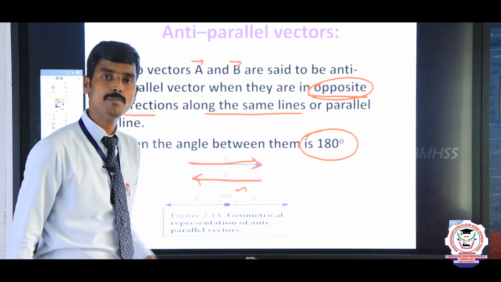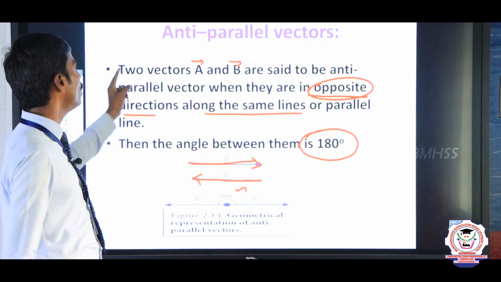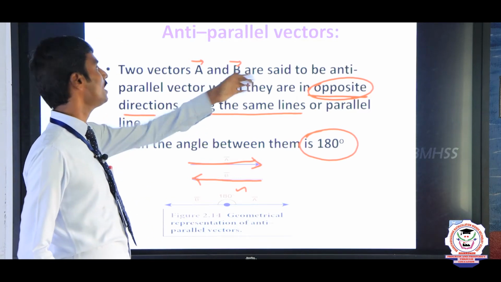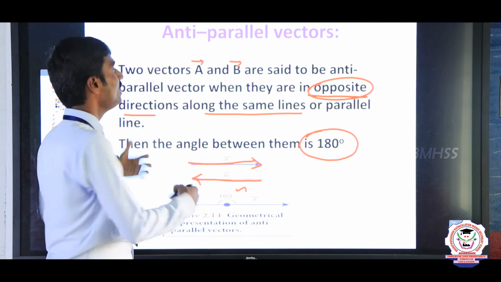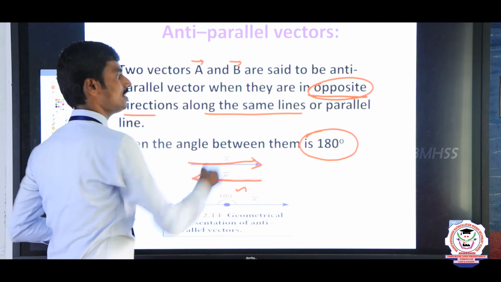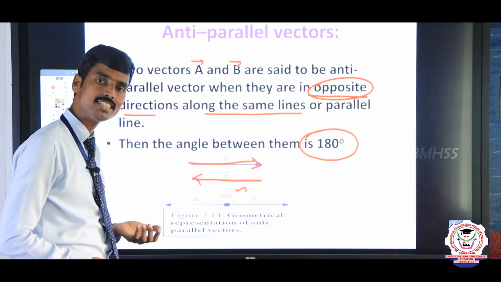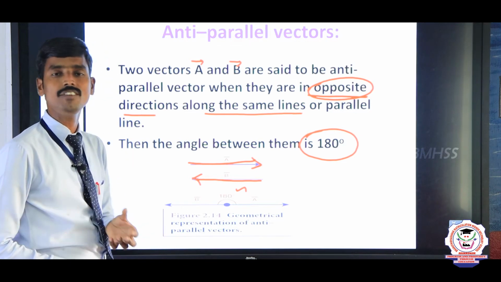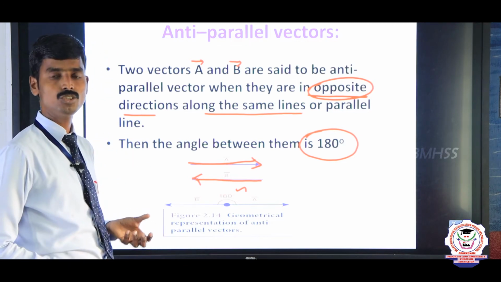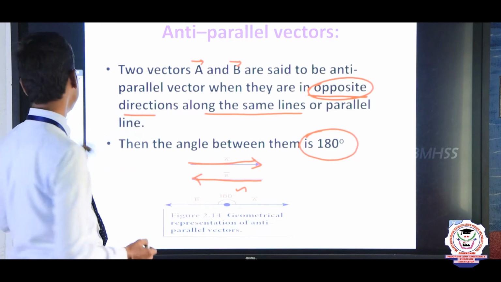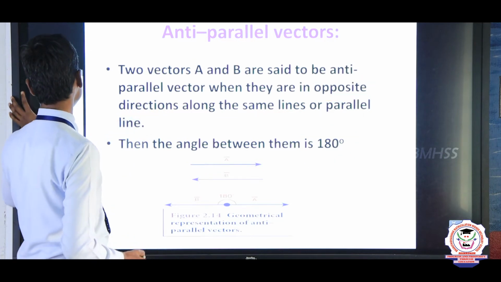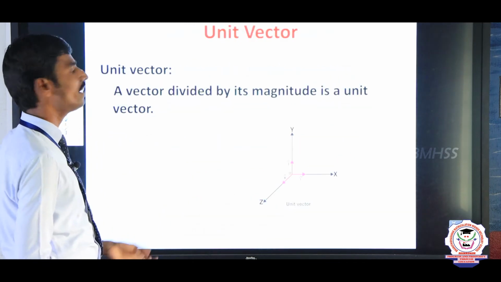Define anti-parallel vector. Two vectors, a vector and b vector, are said to be anti-parallel when they are in opposite direction along the same line. So the angle between them is 180 degrees. This type of vector we call an anti-parallel vector. The next one is unit vector.